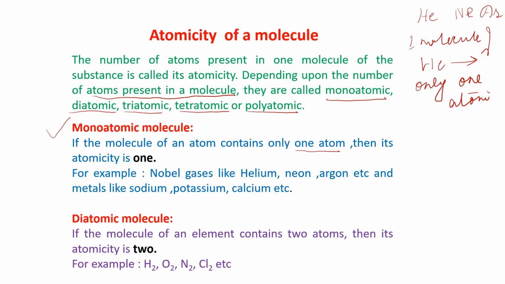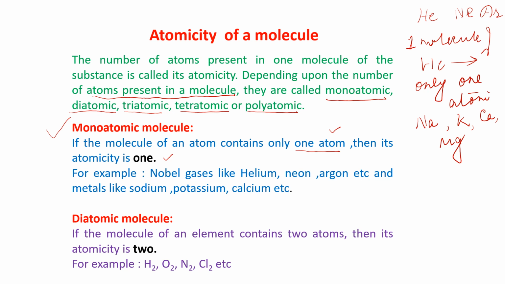Am I clear to you, children? Now, similarly, some metals like sodium, potassium, calcium, magnesium, all these metals, one molecule of this metal contains only one atom. If the molecule of a substance contains only one atom, then its atomicity is 1. It is known as a monoatomic molecule. For example, noble gases like helium, neon, argon, and metals like sodium, potassium, calcium.